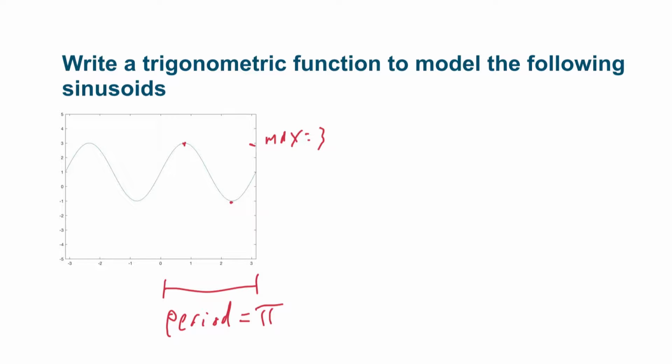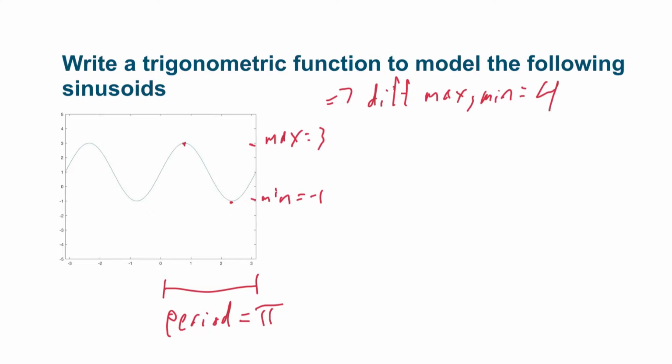And the minimum value is -1. So this tells me that the difference between the max and min is 4. So this tells me that I'm going to have to use this constant a out front, because usually the difference between the max and the min is only 2. But here it's 4, so it's twice as big as normal.